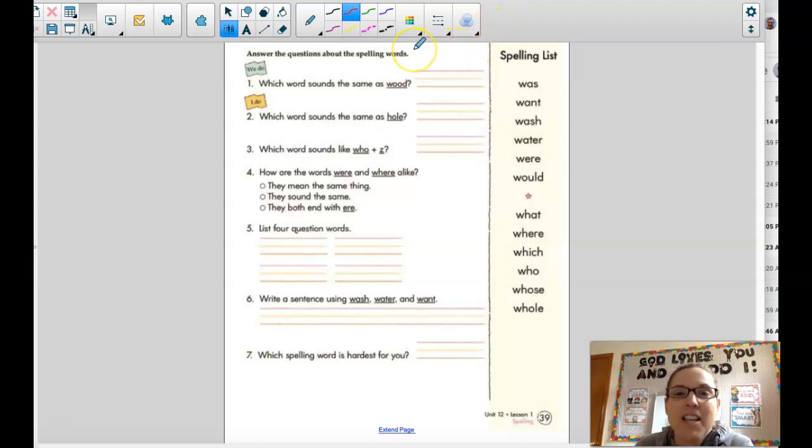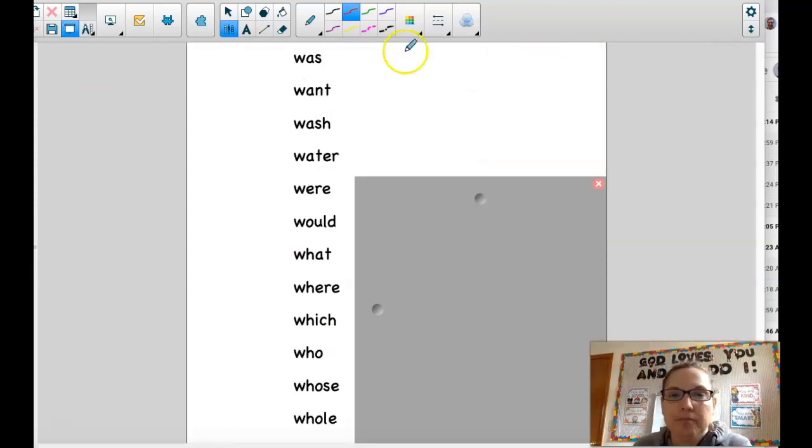Hi, second graders. Before we answer the questions about our spelling words this week, let's take a closer look at our spelling words. Was. Notice was has the schwa sound. It's spelled with an A, but sounds like short U, and the S is pronounced Z. Was.